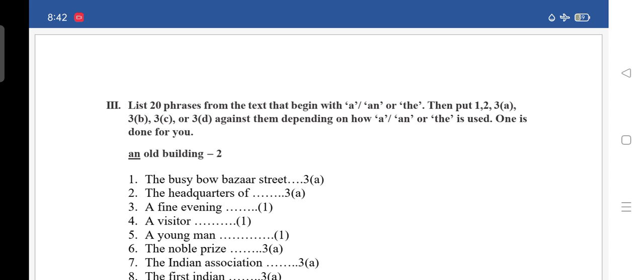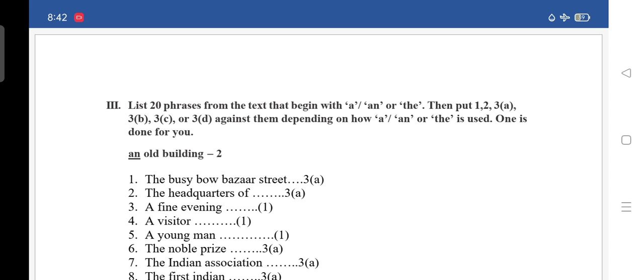After finding them, they are asking us to put 1, 2, 3A, 3B, 3C, or 3D against them, depending on how a, an, or the is used.